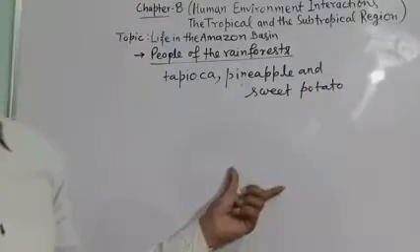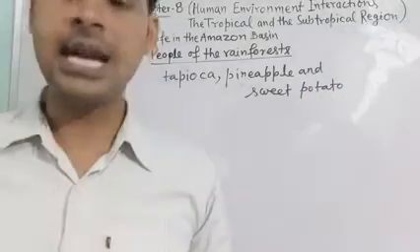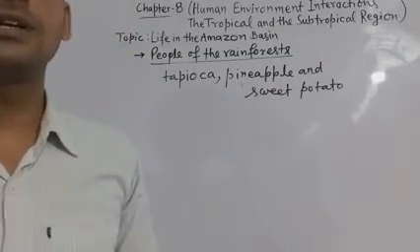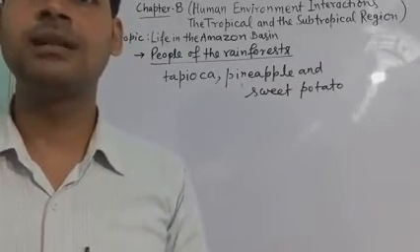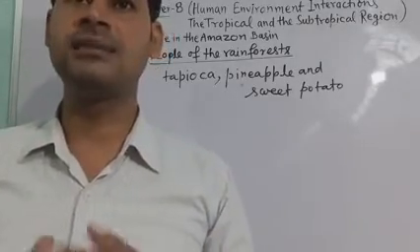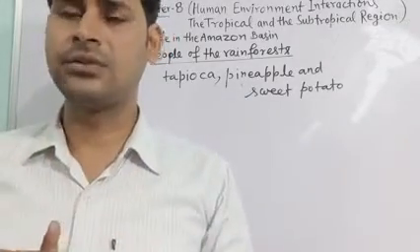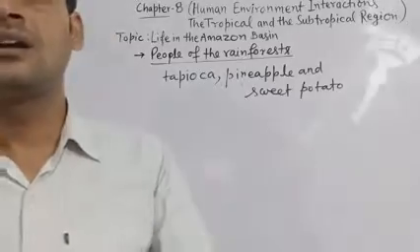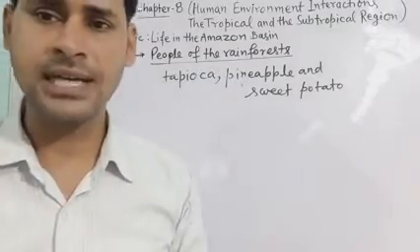As hunting and fishing are uncertain, it is women who keep their families alive by feeding them the vegetables they grow. So, they practice slash and burn agriculture.